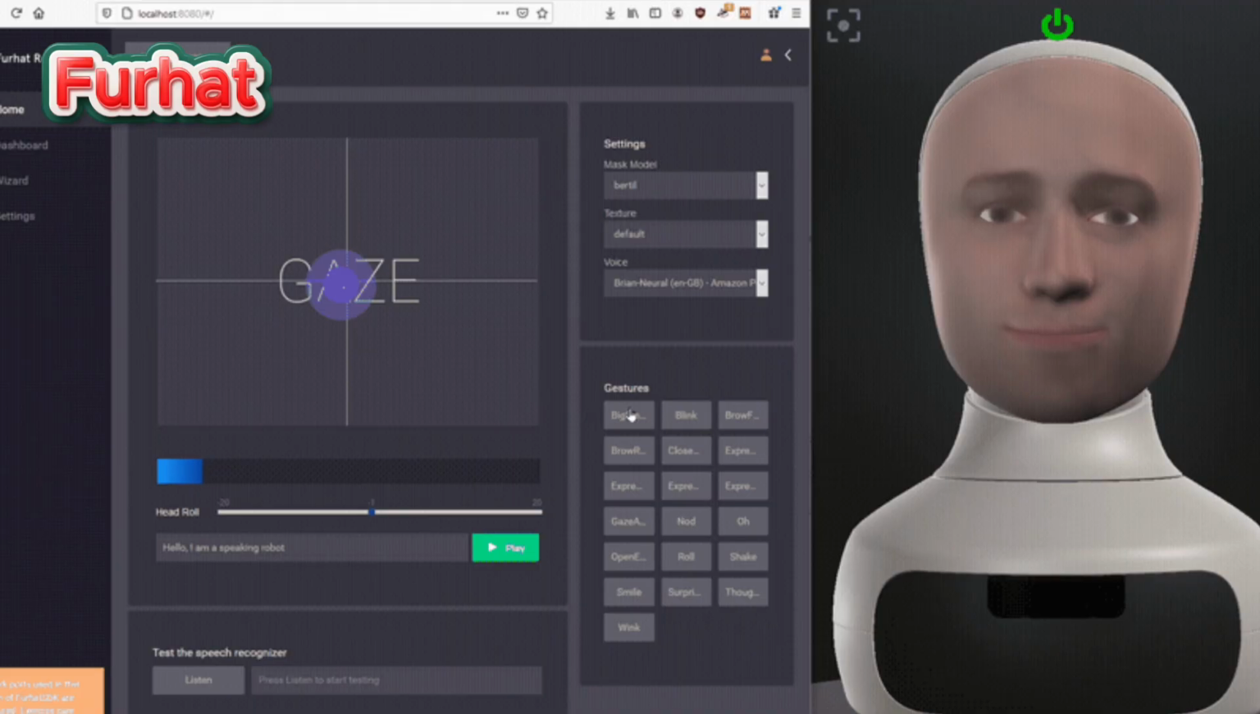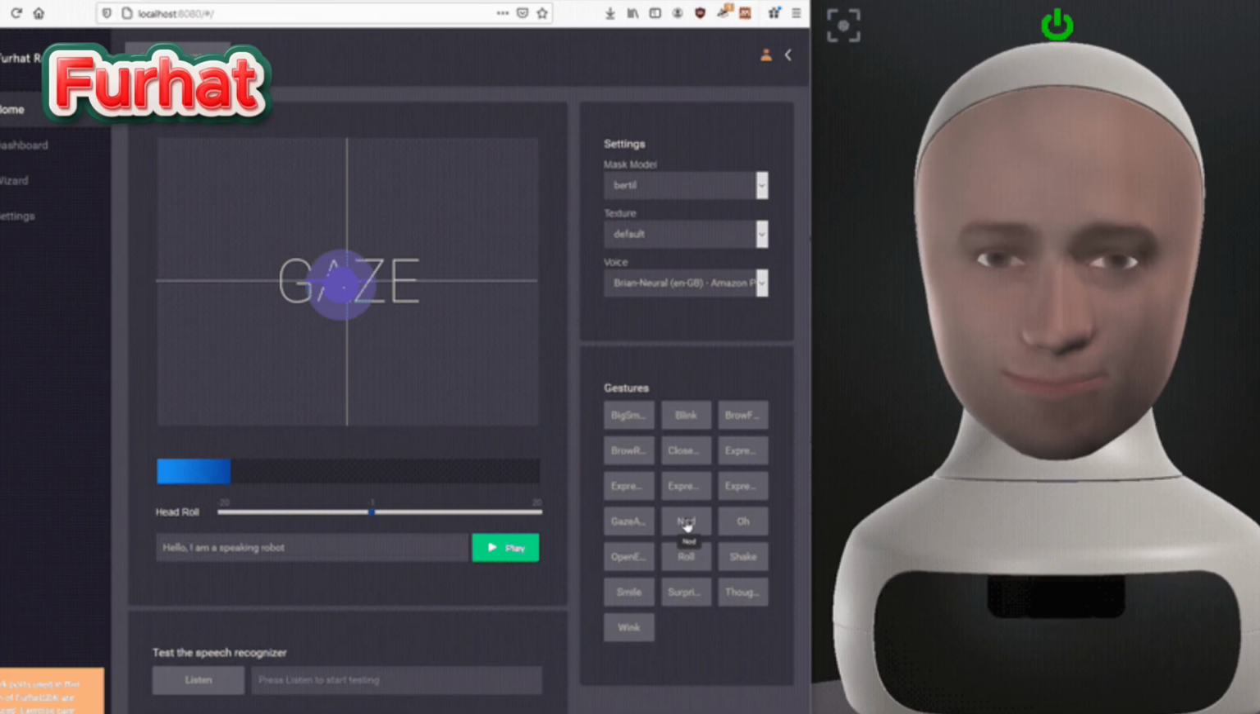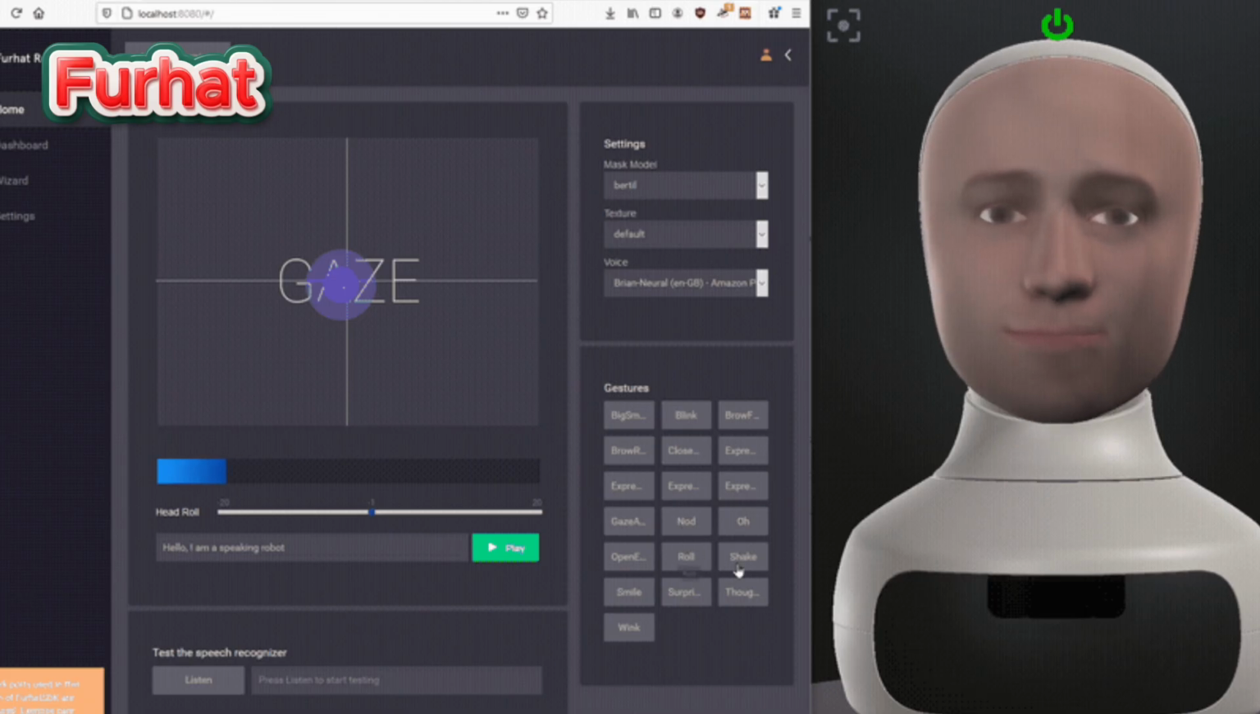Companies and researchers can customize Furhat's behavior for specific industry needs. Furhat can teach and train people. It acts as a virtual teacher, coach, or interviewer. It can recognize and respond to faces. It identifies users and remembers past interactions.